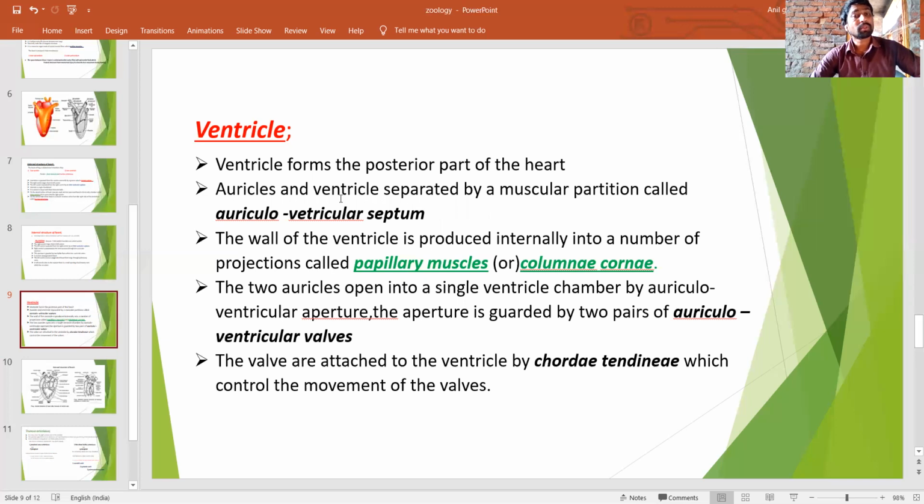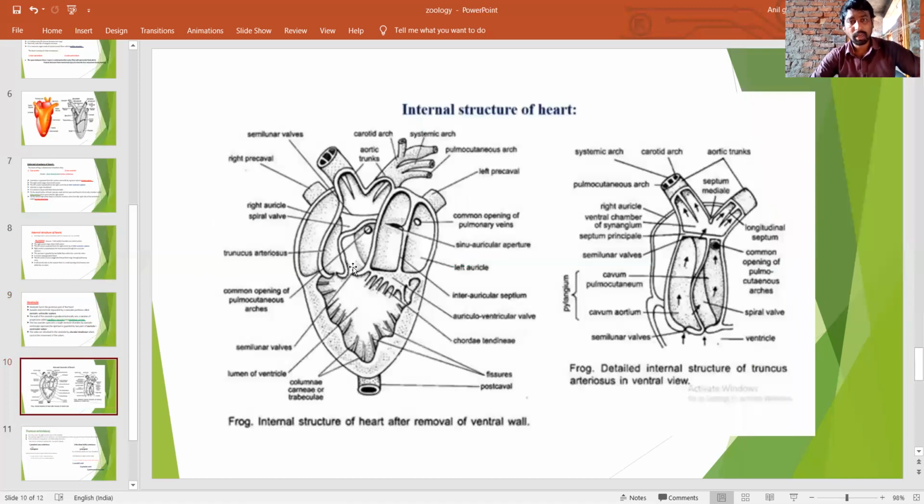Both auricles have a common opening, the auriculoventricular aperture. The auriculoventricular valves prevent the backward flow of the blood.